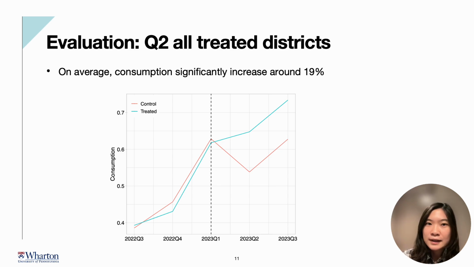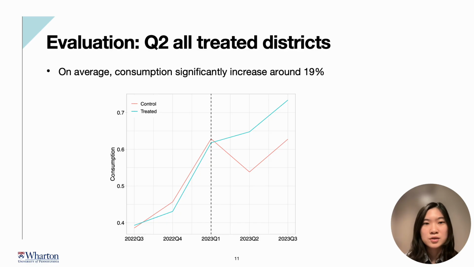And to evaluate the impact, we use an econometric method called the synthetic difference-in-differences approach to look at whether there's an increase of consumption after our deployment. This is mathematically equivalent to minimizing unmet demand.